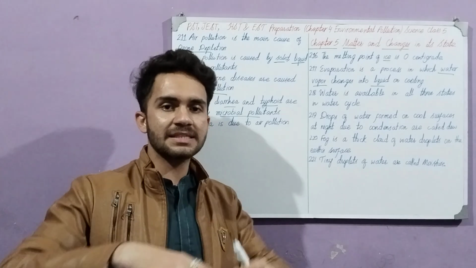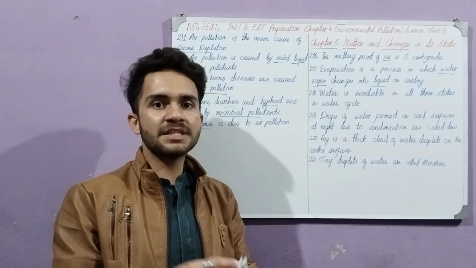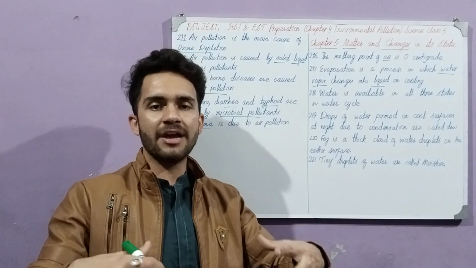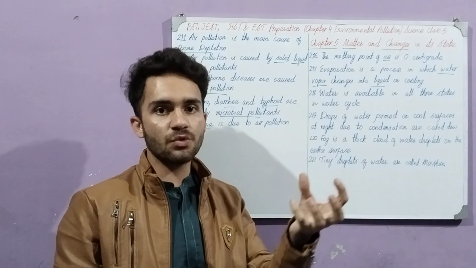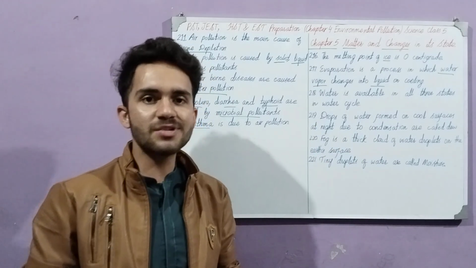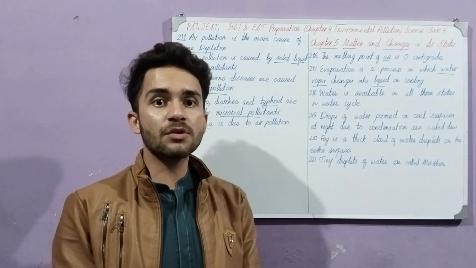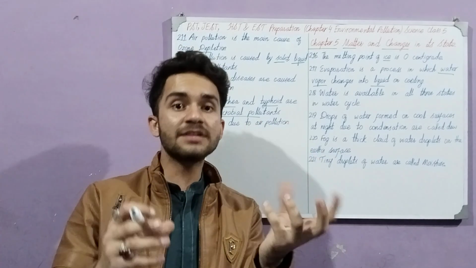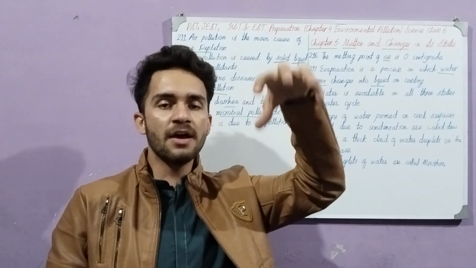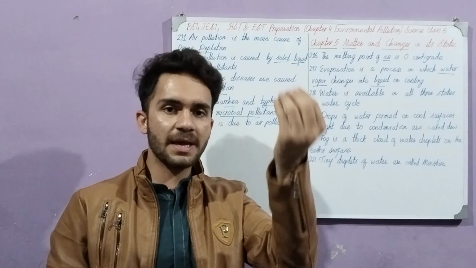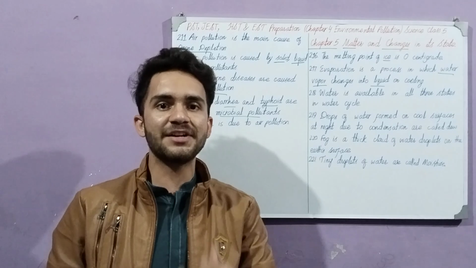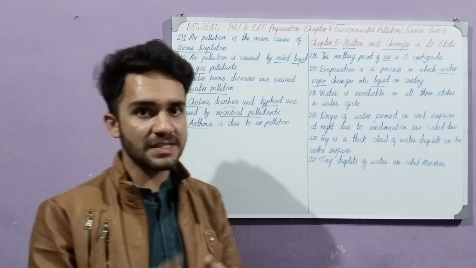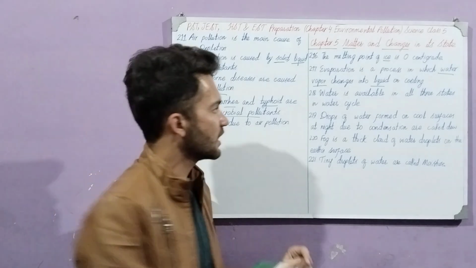For instance, if there is complete water vapor and you cool it, you make such an environment where there's much cooling, so it will change into water. Like what happens in the clouds as well: when the water goes up from the ocean as water vapor and then it cools, the water vapor becomes droplets of water and then it rains. There's a scenario of rain as well. The process of rain is also evaporation.